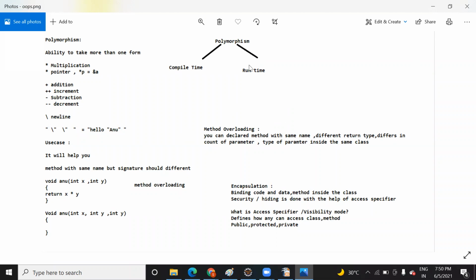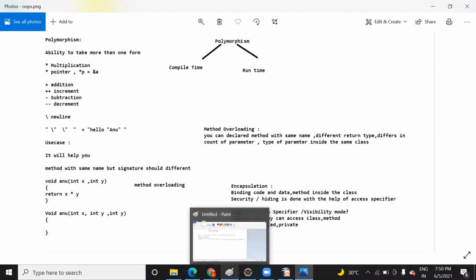Polymorphism is classified into two categories: compile time and runtime. Compile time is method overloading, and runtime is method overriding. So what do we mean by method overriding? Yesterday I explained the example where we were running the same method in a different class, right? And they are all the same print data, remember?